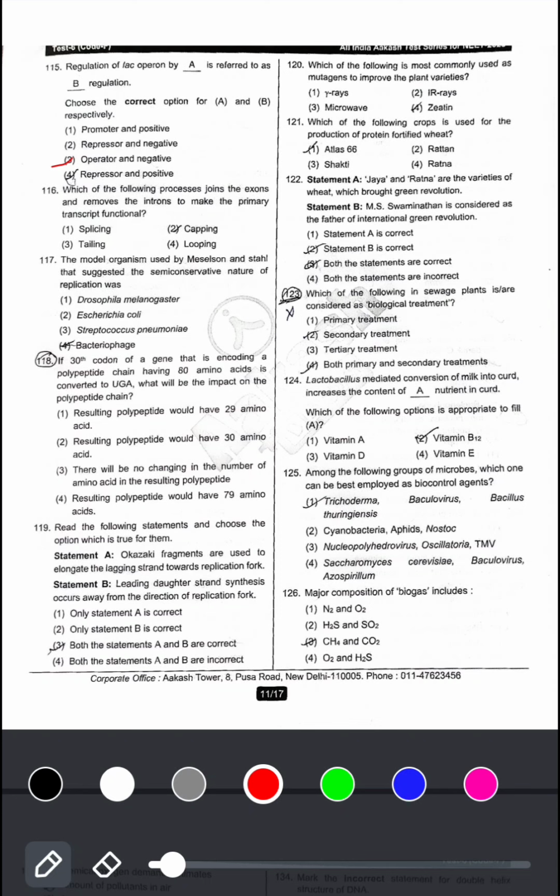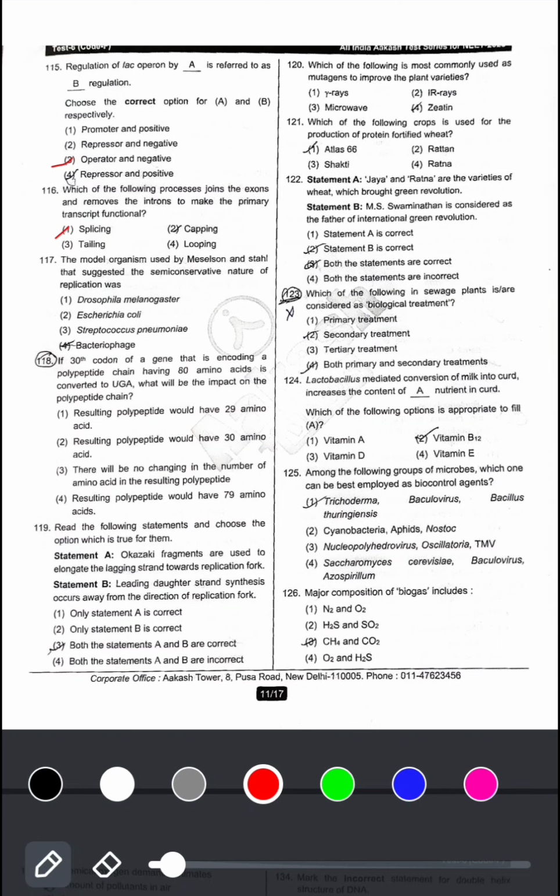Next, which of the following processes joins the exons and removes the introns to make the primary transcript functional? It joins exons and removes introns, so splicing, option 1 is correct.